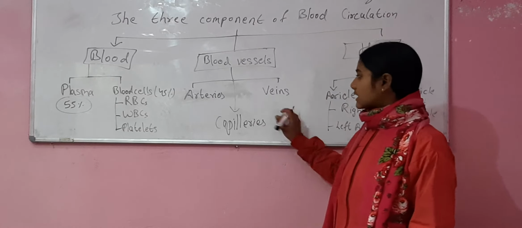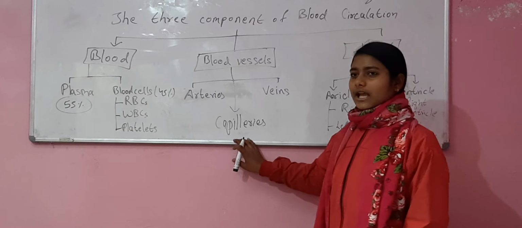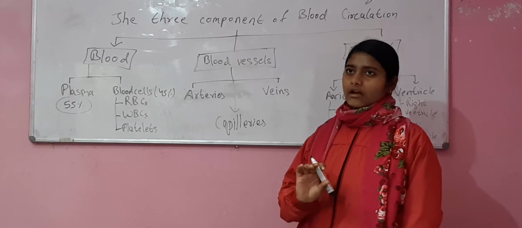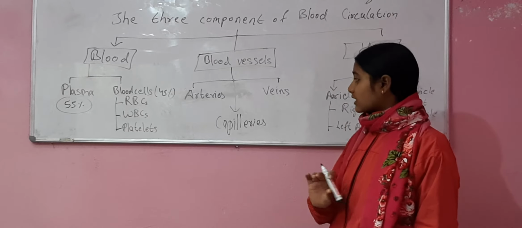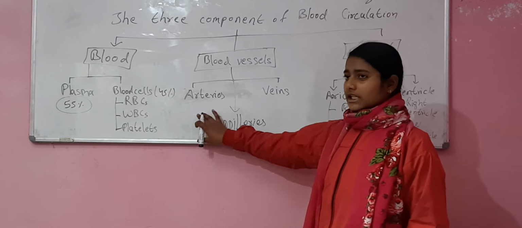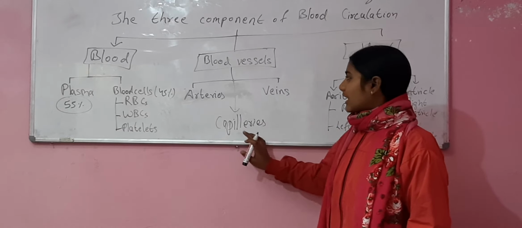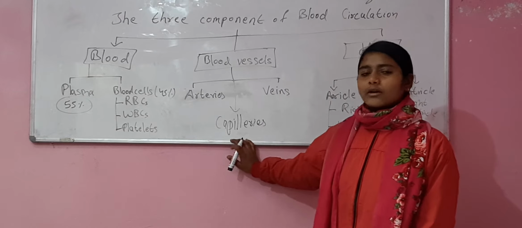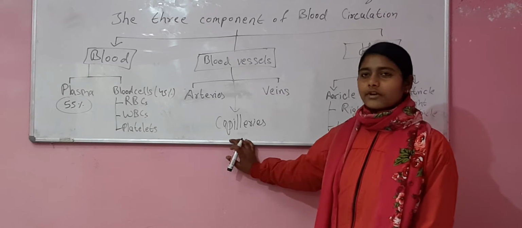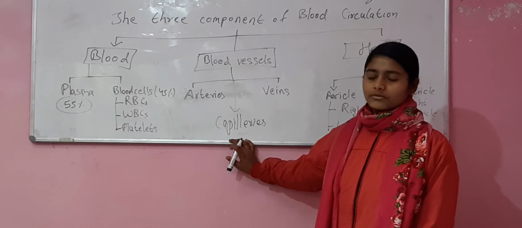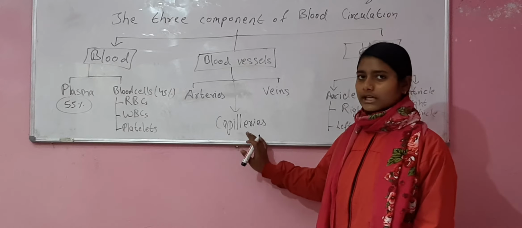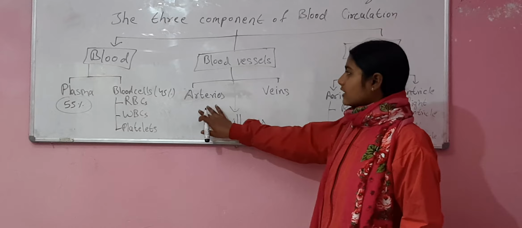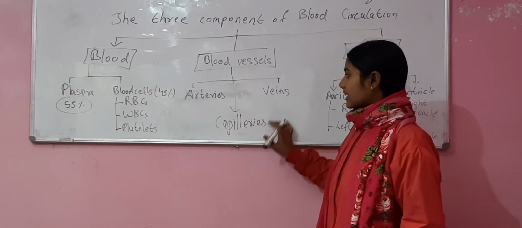and the person may die also. Similarly, what are capillaries? Capillaries are small vessels which connect the arteries and veins. They help to transport proteins and minerals from the cells to the blood, and from the blood to the cells. So, blood vessels are especially of three types: arteries, veins, and capillaries.